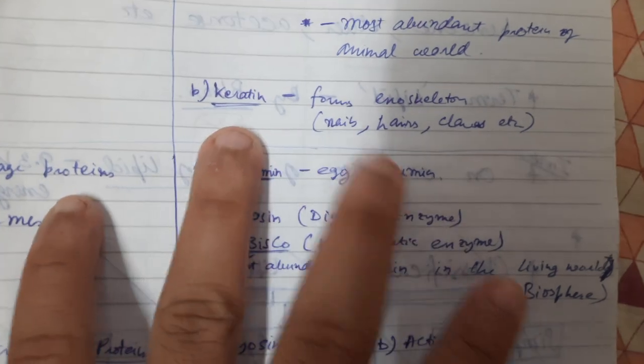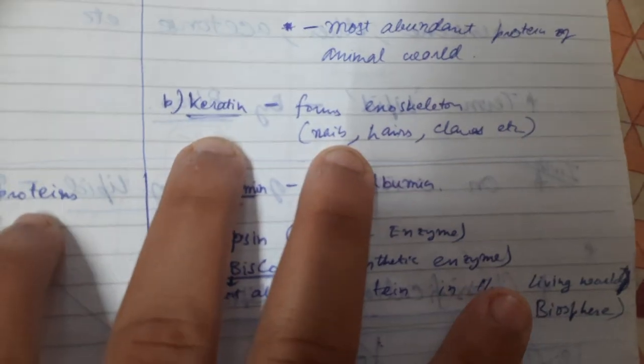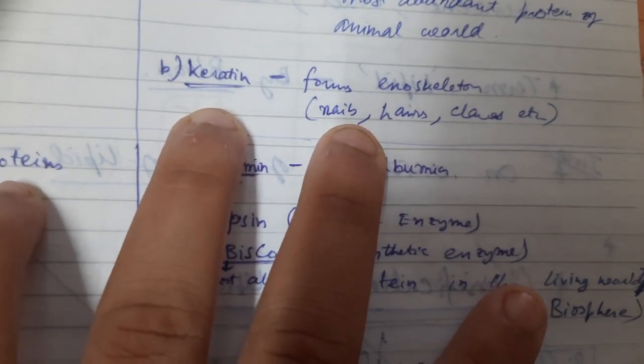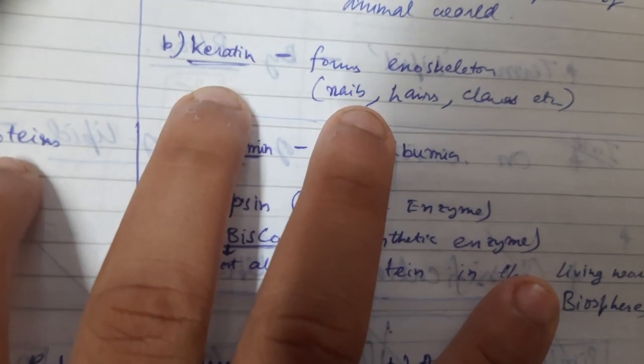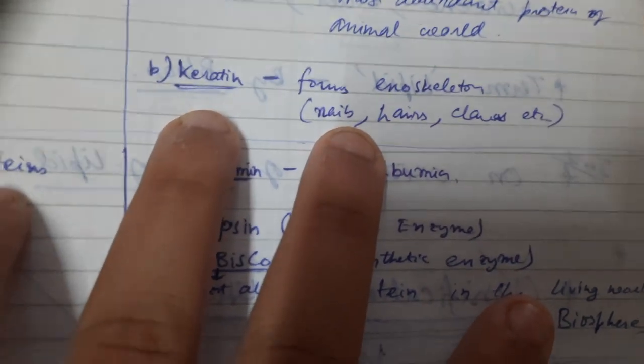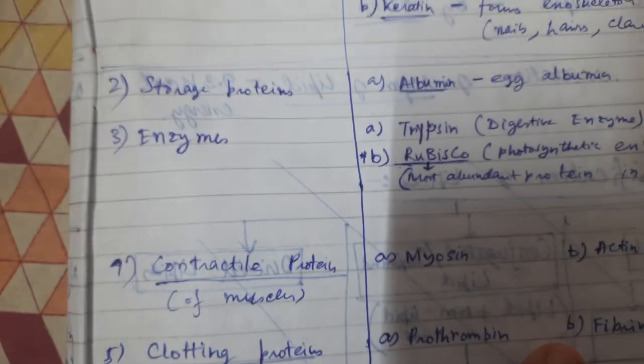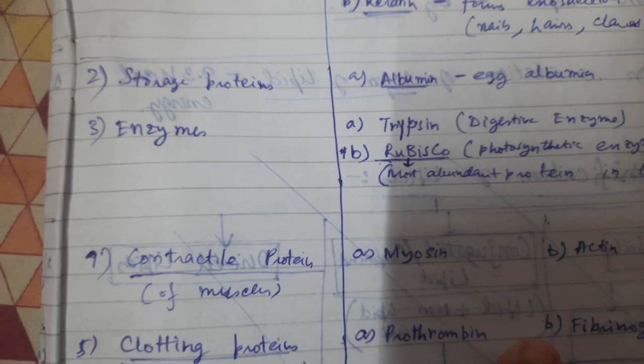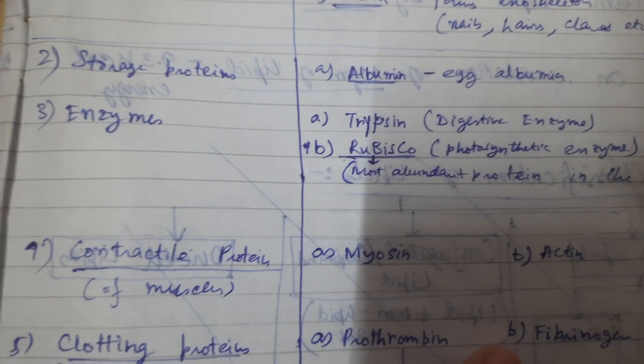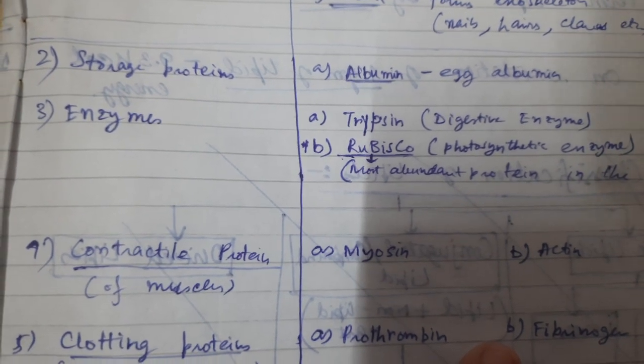Secondly, there is keratin, which forms external structures like nails, hairs, claws, etc. Then there are storage proteins. An example of this is albumin in egg.